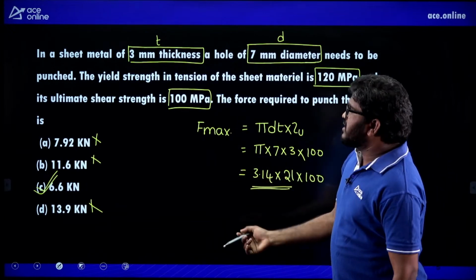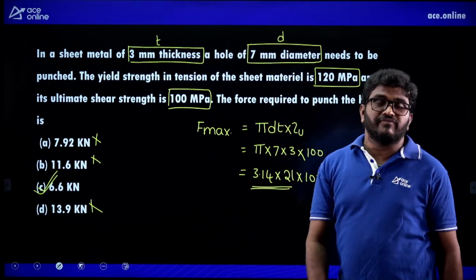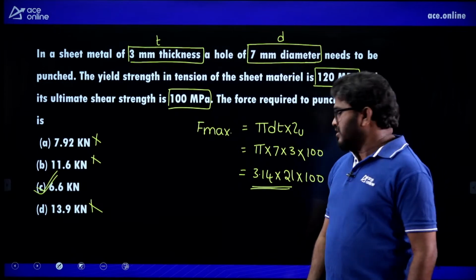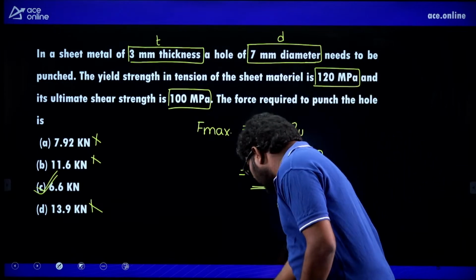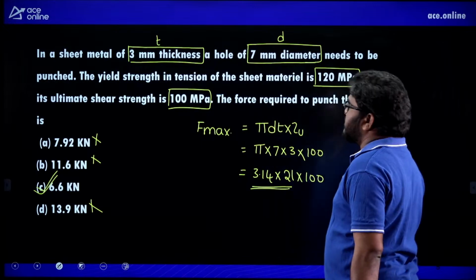So B is the correct answer. This type of questions they will ask you for exam without calculator. Okay, now without calculator they will ask you this type of questions, right?